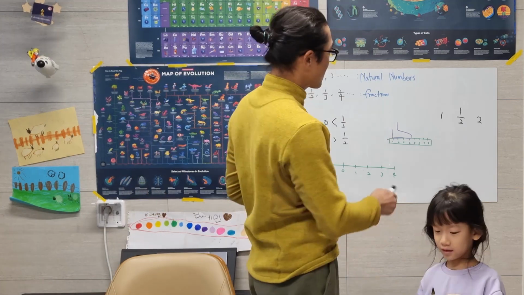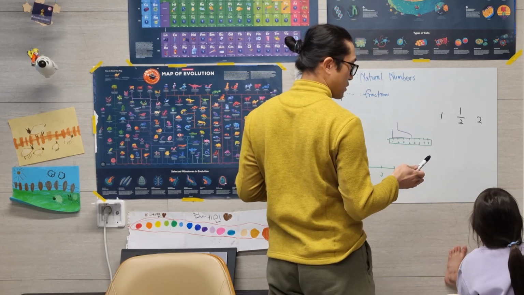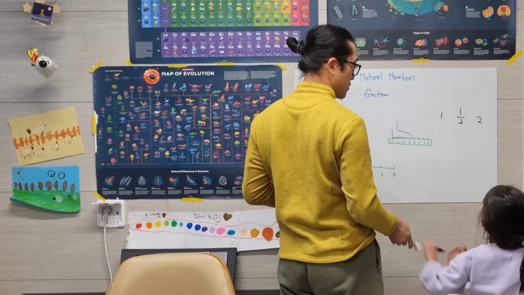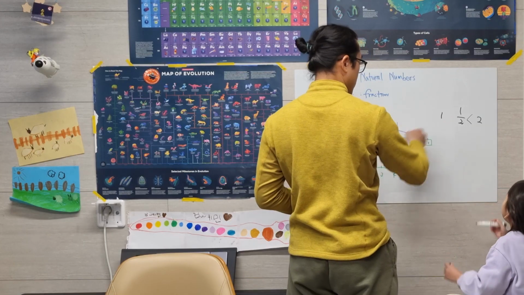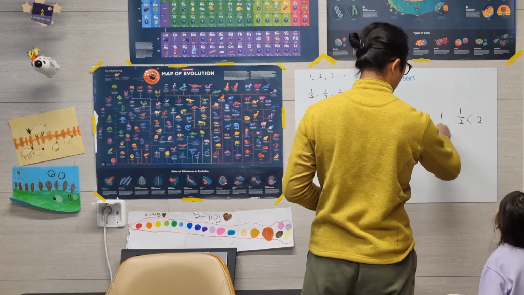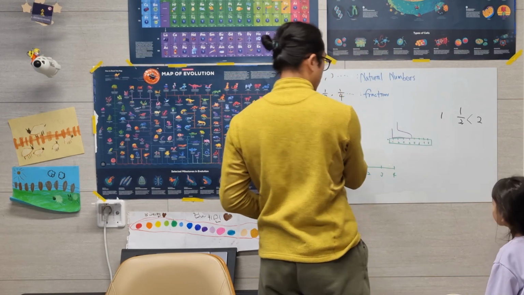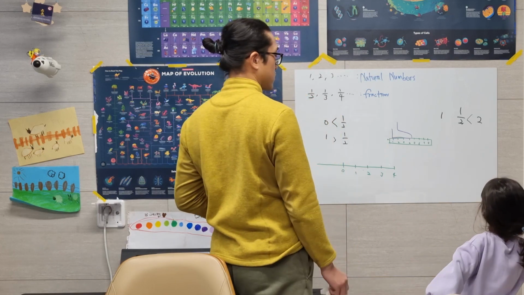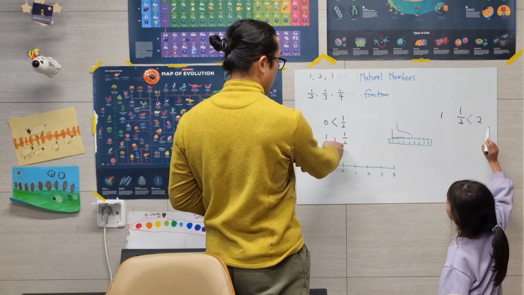Another quiz. There are 3 numbers, 1, 1/2, and 2. Which number do you think is the biggest one? Right then. This one between them. Which one is bigger or less? You already answered. It will be the same, right? You said 1 is bigger than 1/2, right?